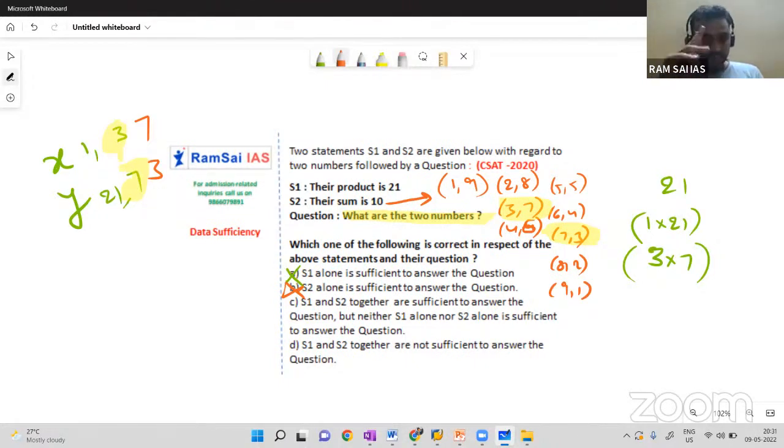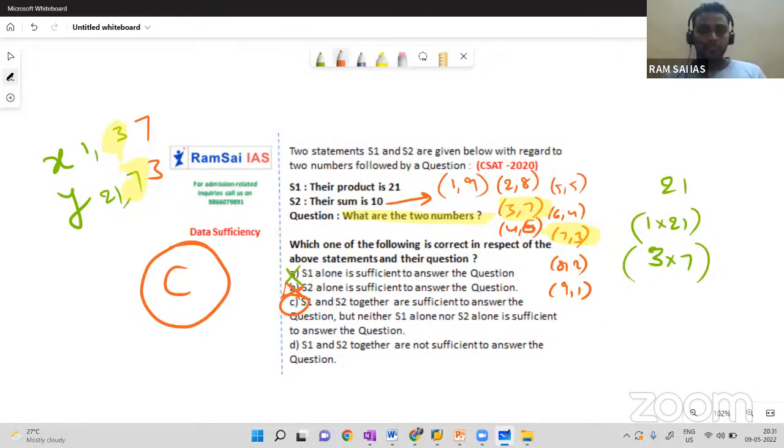So when you combine the two statements, you will get the answer. So the answer for this question is C. Individually you cannot solve this, but when you combine the two, yes, you can. 7 plus 3 gives you the sum 10. 7 into 3 gives you the product 21. So when you combine the two, you will get a unique value for the two numbers.